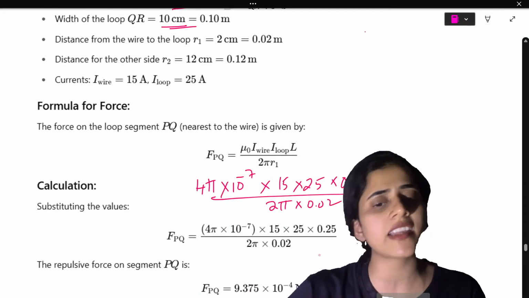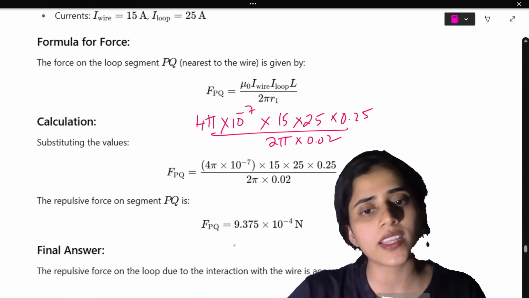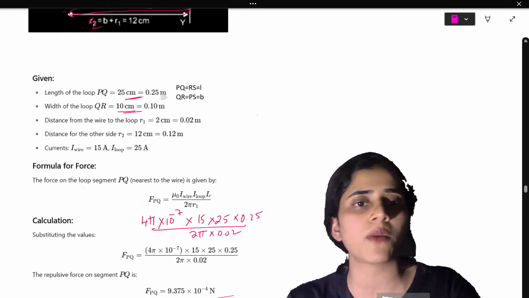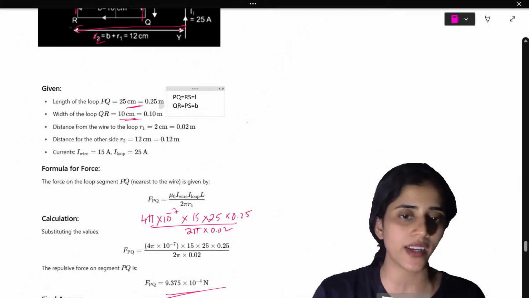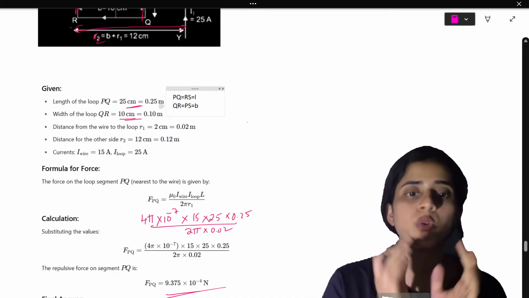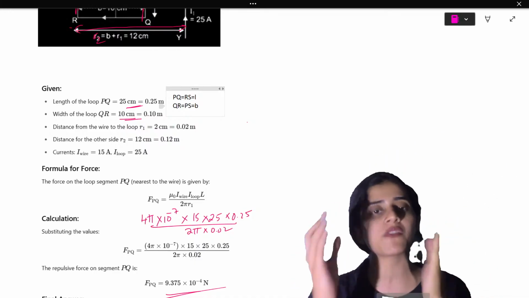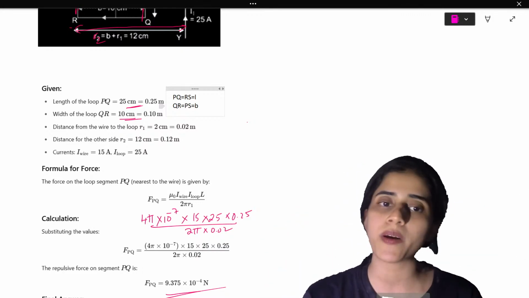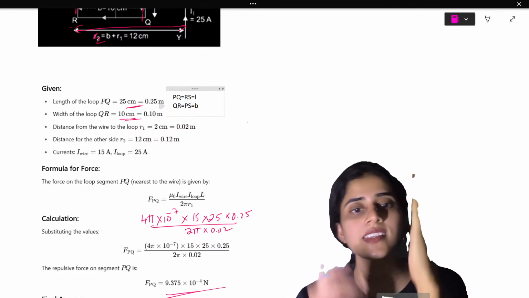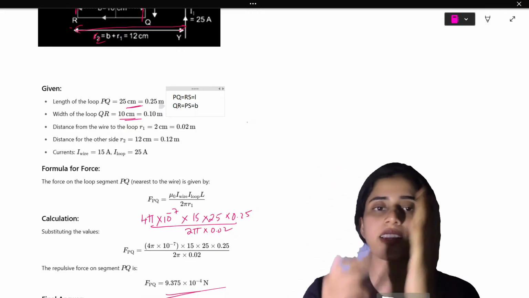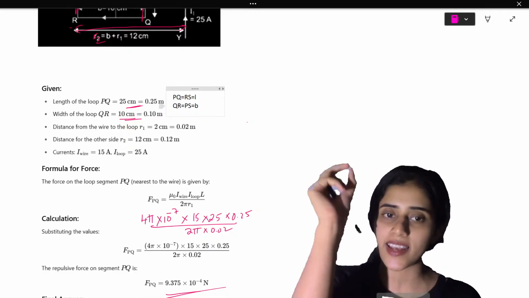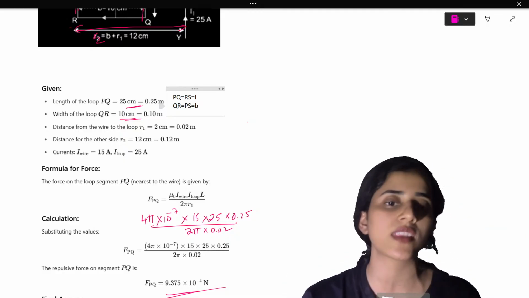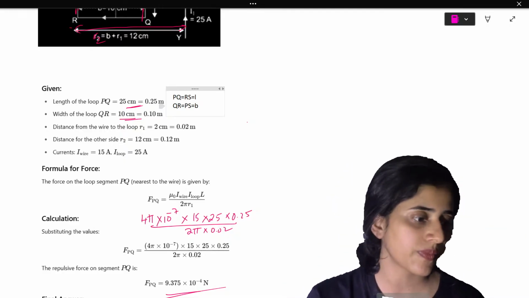Is this fine? Direct question, students. So you will get 9.37 into 10 raised to minus 4. So when you see such complicated questions, you don't have to be worried. Look at whatever is asked. You only have to find out force. What is the formula for force between two parallel wires? Mu I1 I2 L by 2 pi R. So what is I? I is the current on the wire. The other I is the current on the loop. L is the length of the conductor, which is 25. And R is the distance between them, which is 2 centimeters. Okay?